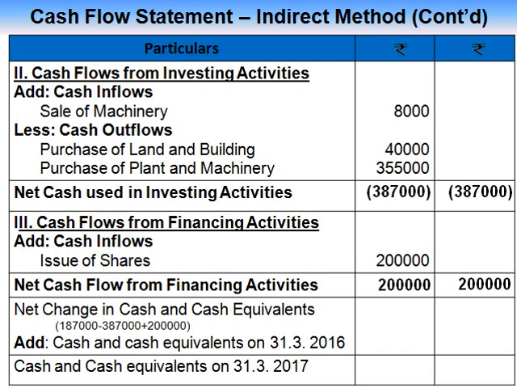Now we have to add all the three. Cash flow from operating activities 1,87,000. Cash flow from investing activities 3,87,000. It is a negative value. So subtract, net cash flow from financing activities 2 lakh. So the balance is nil. Add cash and cash equivalents on 31/3/2016. Opening balance of cash 20,000. So total cash and cash equivalents on 31/3/2017. Closing balance of cash 20,000.